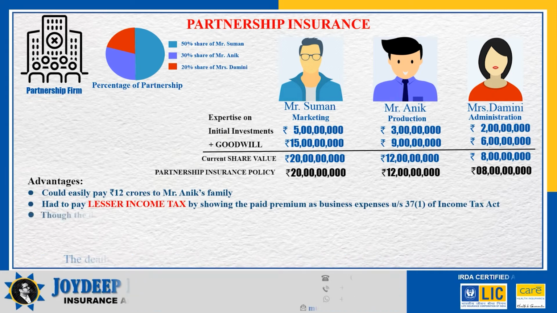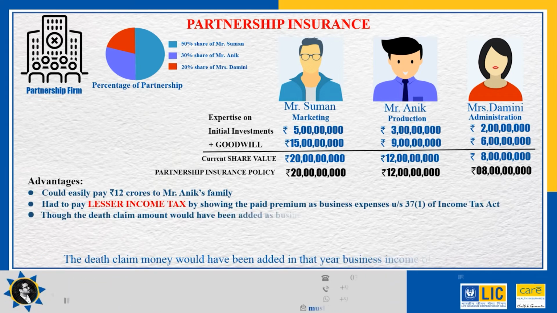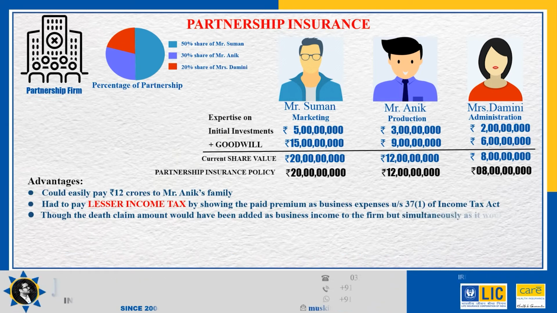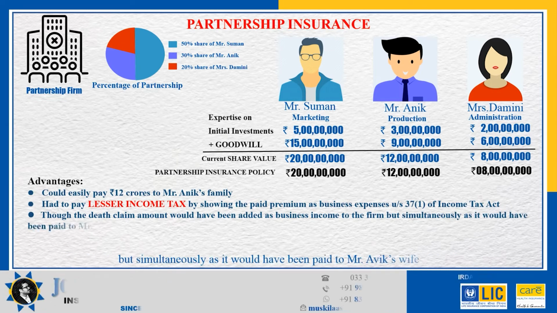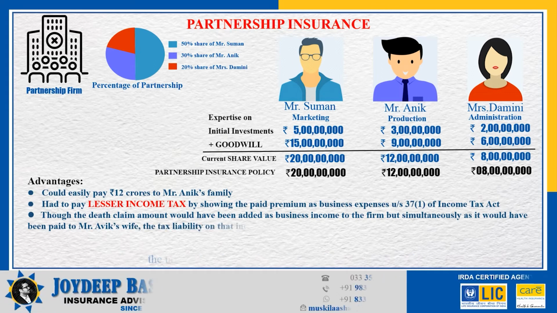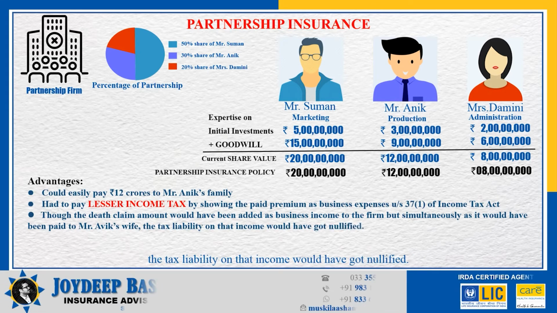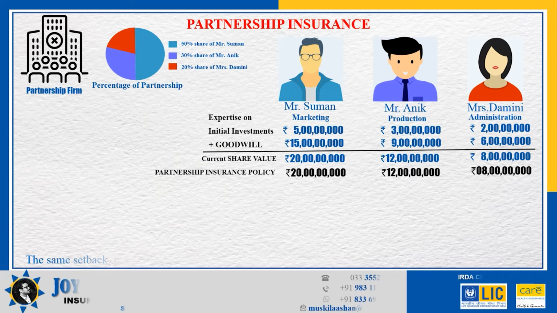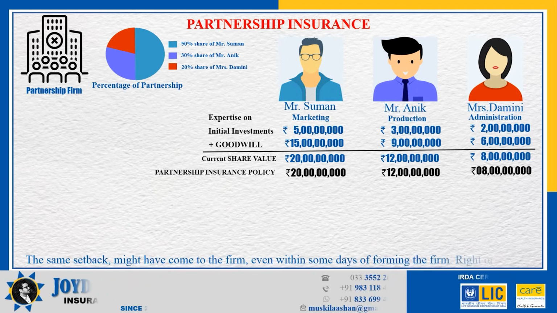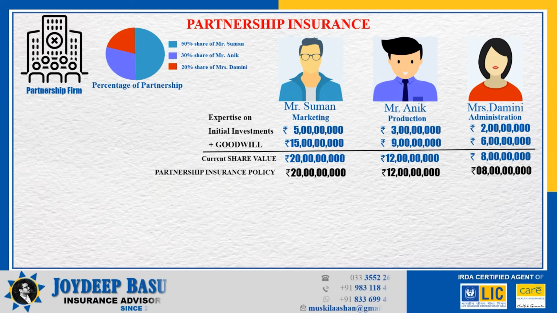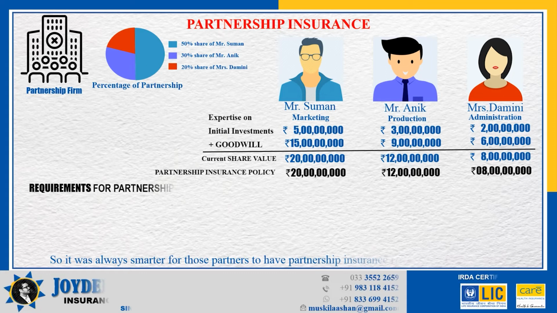The death claim money would have been added in that year's business income of the firm, but simultaneously as it would have been paid to Mr. Anik's wife, the tax liability on that income would have got nullified. The same setback might have come to the firm, even within some days of forming the firm. Right or wrong? So, it was always smarter for those partners to have partnership insurance, right from the inception,